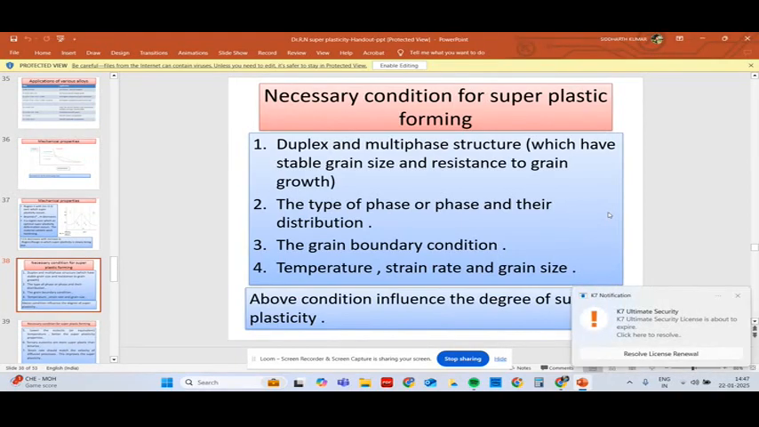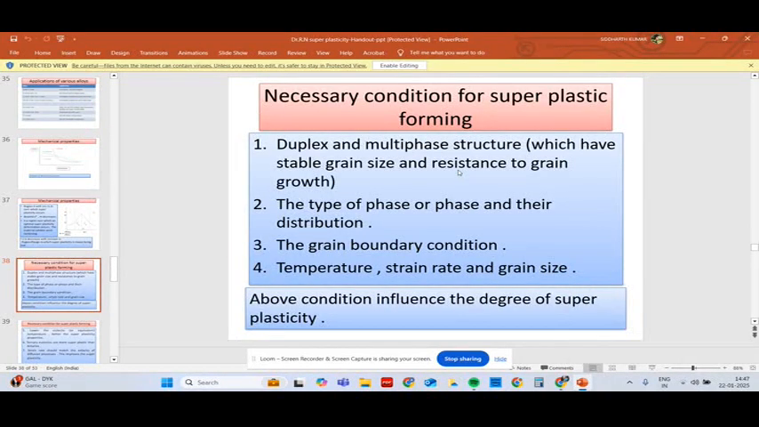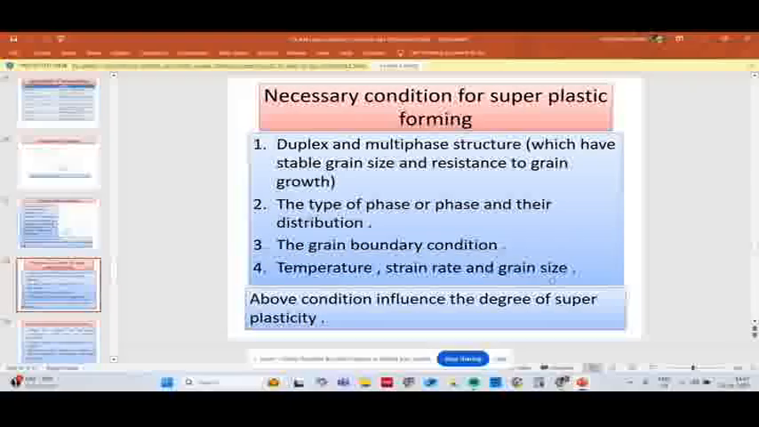Necessary conditions for superplastic forming are given here. Duplex structure, multiphase structure is suitable for superplastic deformation. The types of phases and their distribution are very important. Grain boundary condition is important. Temperature, strain rate, and grain size are also important. These factors influence the degree of superplasticity.